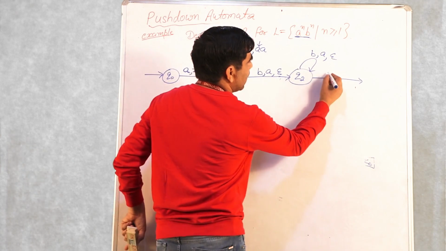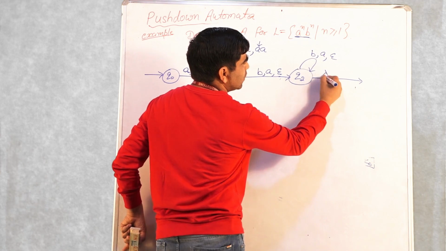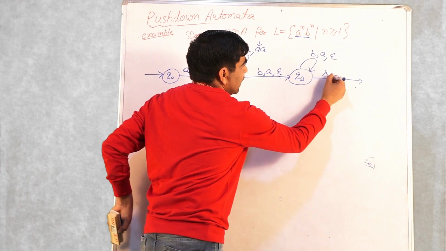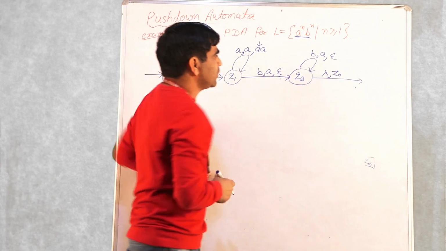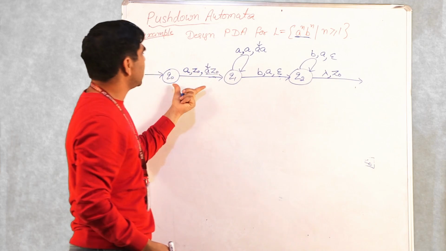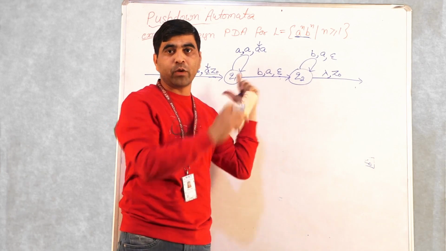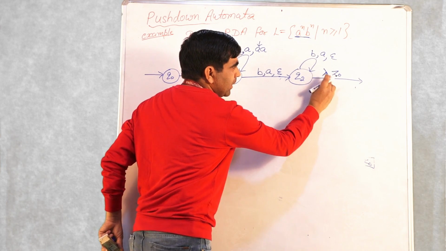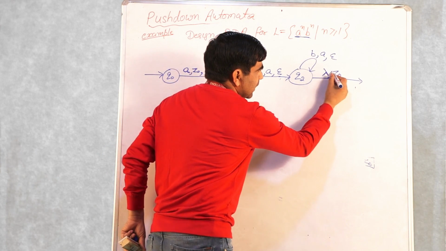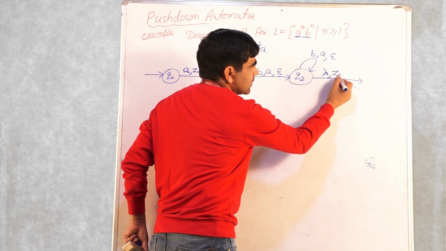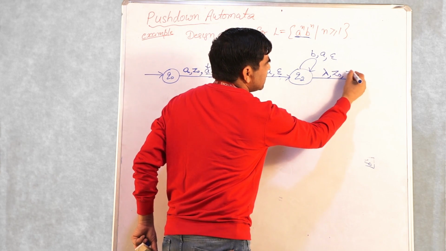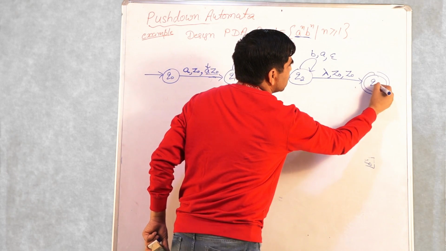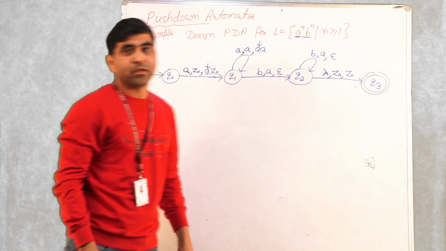So the state will come when there is nothing left on the input, and the top of the stack is Z0. Now this case will occur only if the number of A's is equal to the number of B's. Then the current input string is exhausted, empty, nothing is left, and the current symbol on top of the stack is Z0. Then we'll keep Z0 as it is and we go to some final state. Let's suppose this state is Q3.